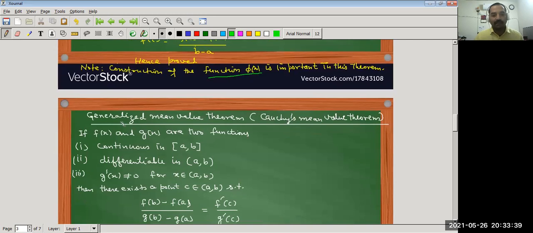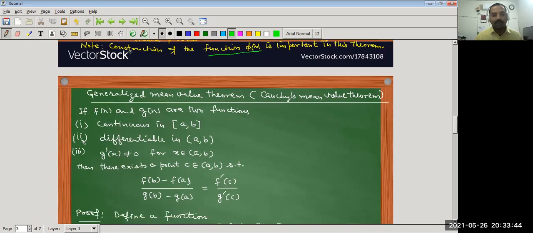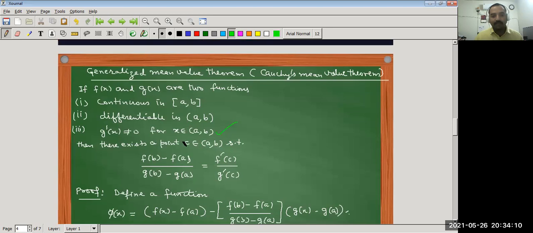Now let us discuss the generalized mean value theorem, or we can say Cauchy's mean value theorem. If f(x) and g(x) are two functions continuous in closed interval [a,b], differentiable in open interval (a,b), and the third condition is g dash x is not equal to 0 for all x belonging to open interval (a,b). So this is important, that in open interval (a,b), g dash x does not vanish. Then there exists a point c belonging to (a,b) such that (f(b) minus f(a)) upon (g(b) minus g(a)) is equal to f dash c upon g dash c.